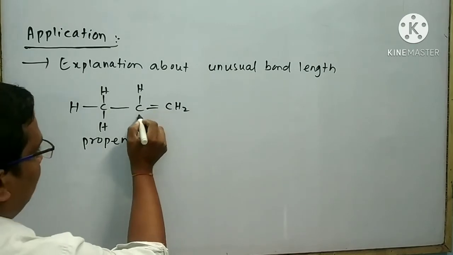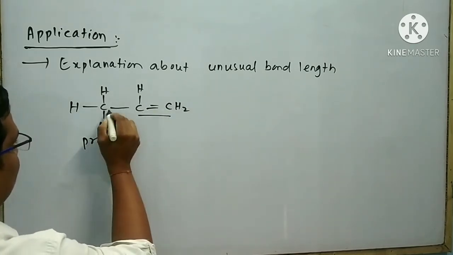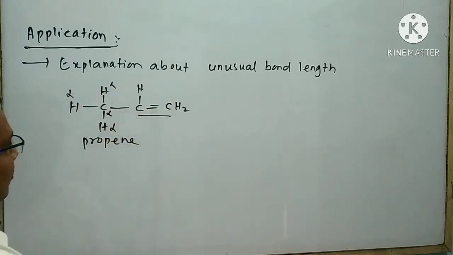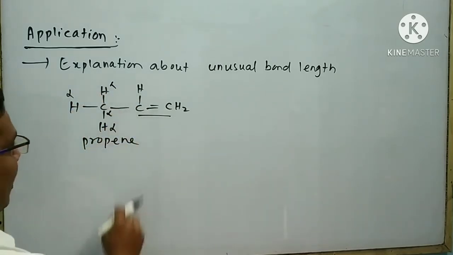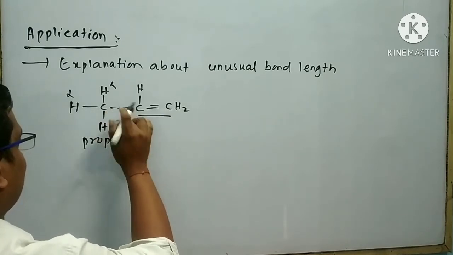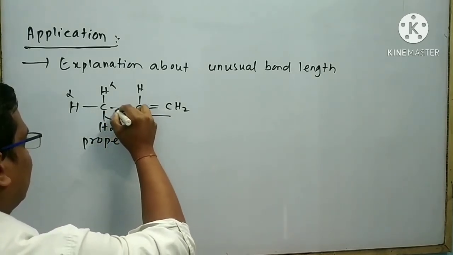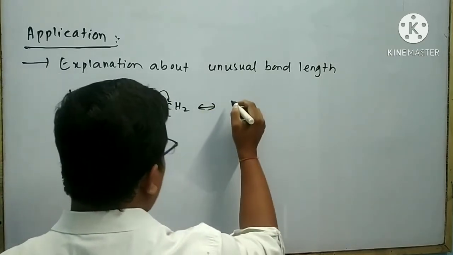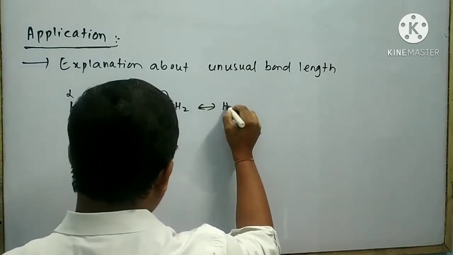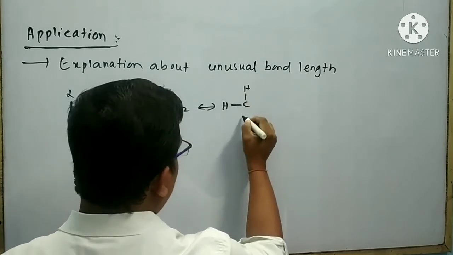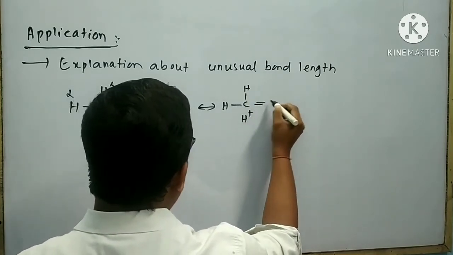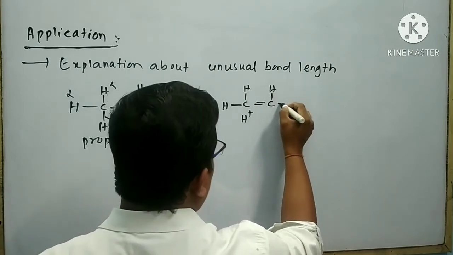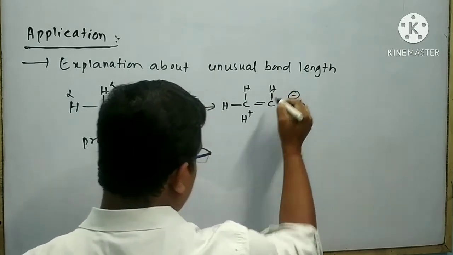With respect to this double bond, this is your alpha carbon. As a result, there are 3 alpha hydrogens possible for this compound. I can draw the hyperconjugated structure like this. I can write the first hyperconjugated structure of propene like this: H bond C bond H, here H plus, here double bond, here C, here bond H, bond CH2 minus.